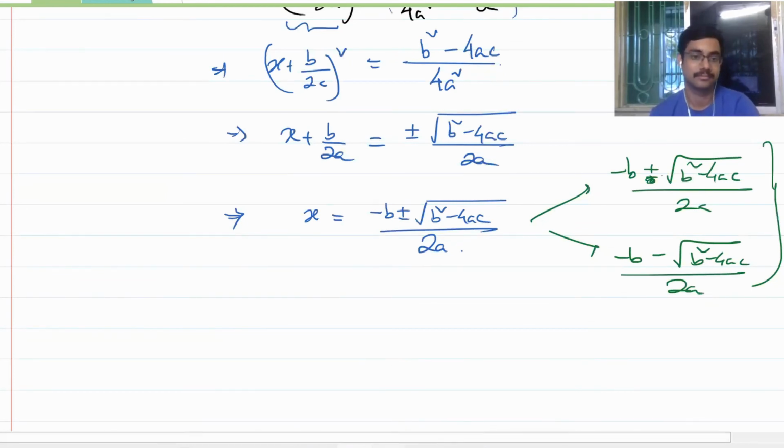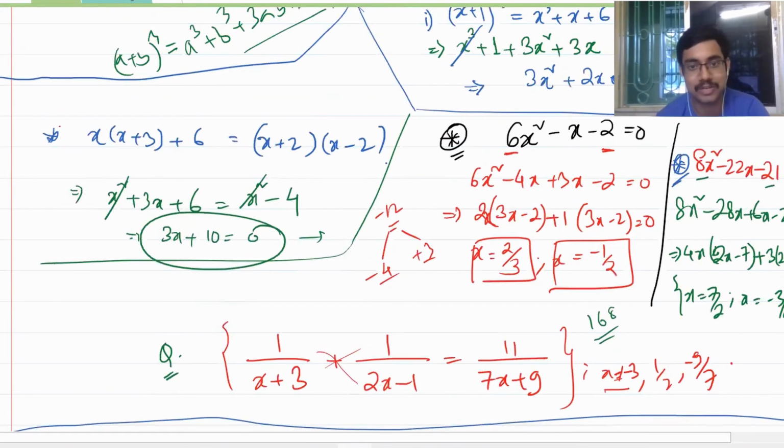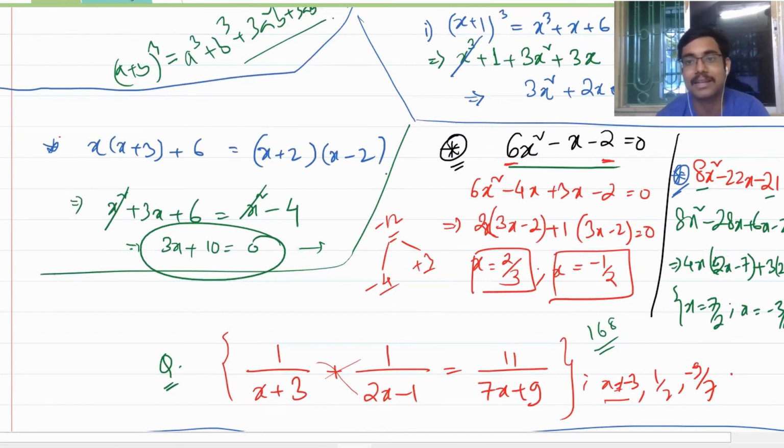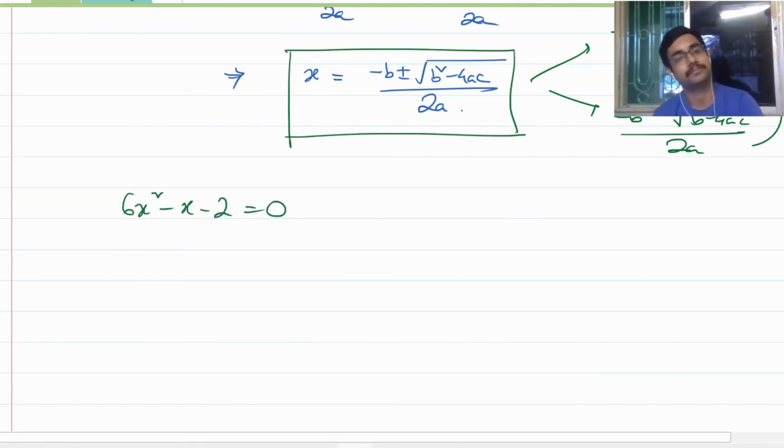Yes, sir. Clear to you? Everybody? So this is the golden formula that you have to remember. Suppose you take any one of them. Suppose you take this equation: 6x square minus x minus 2 is equal to 0.